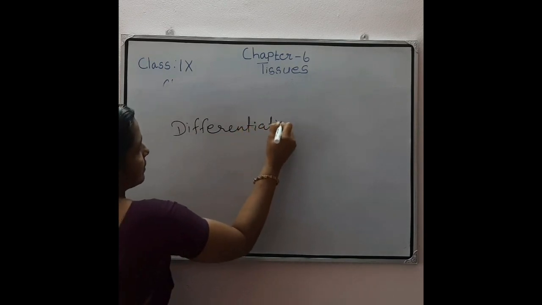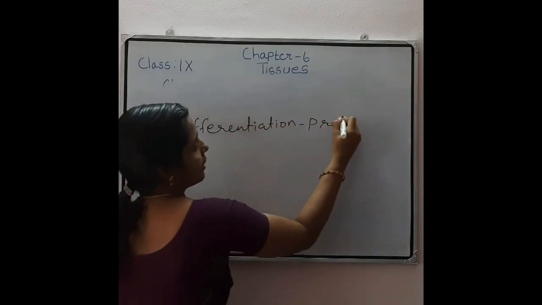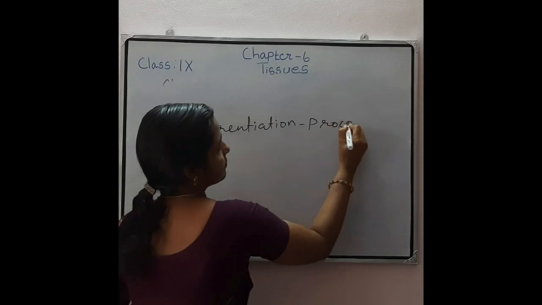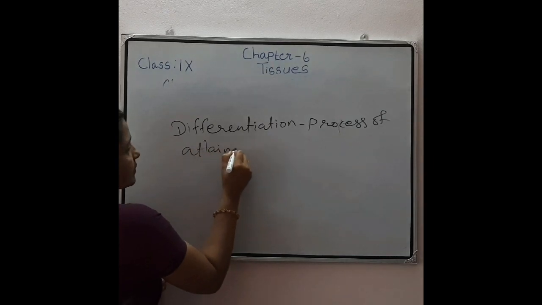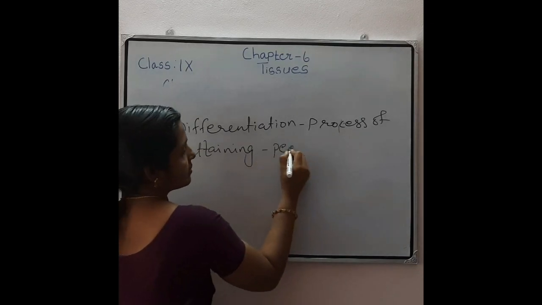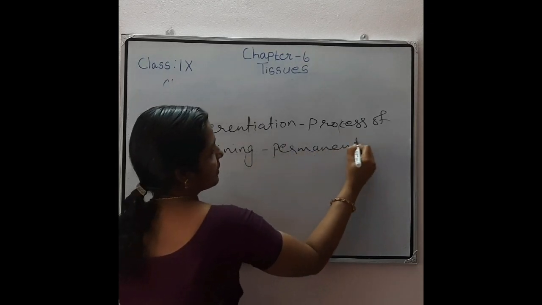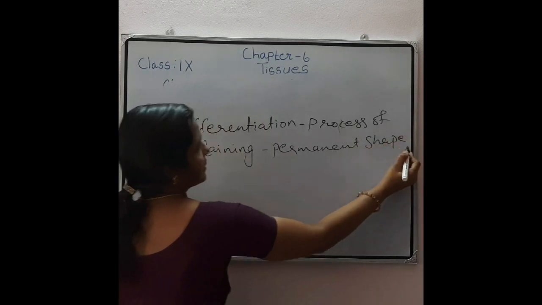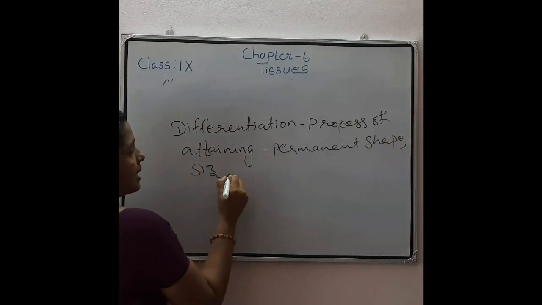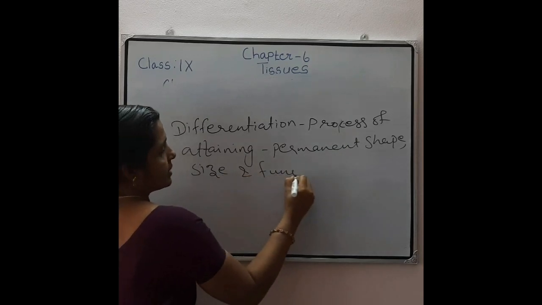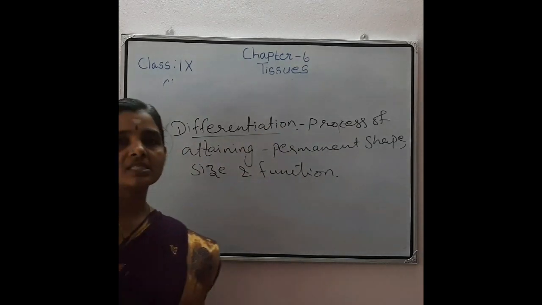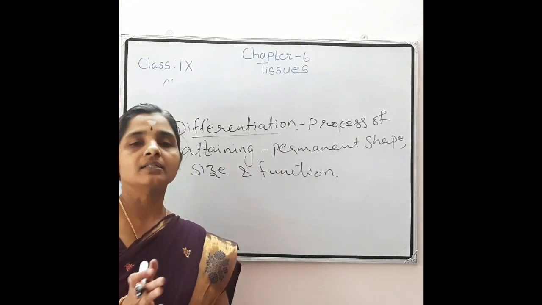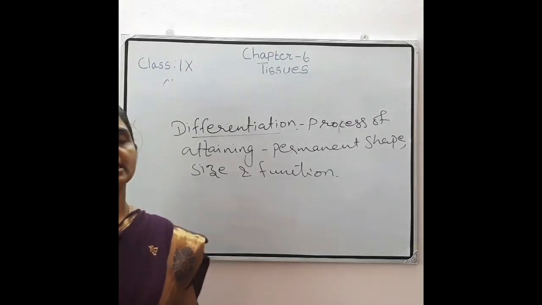The process of attaining a permanent shape, then permanent size and function is known as what? Differentiation. So these meristematic cells undergo differentiation, then that leads to the formation of various types of permanent tissues.